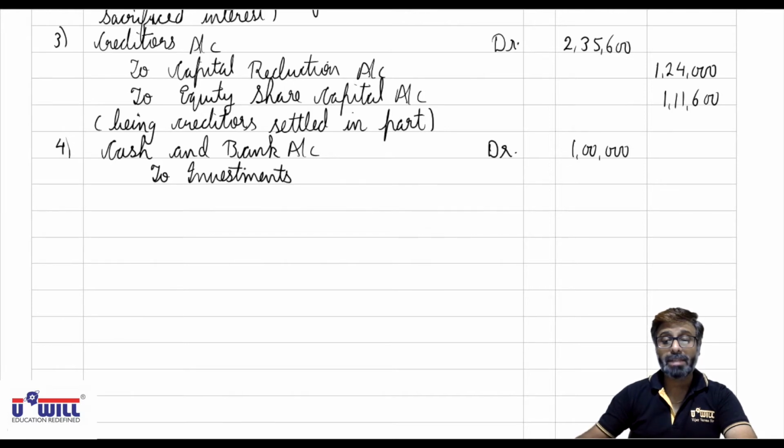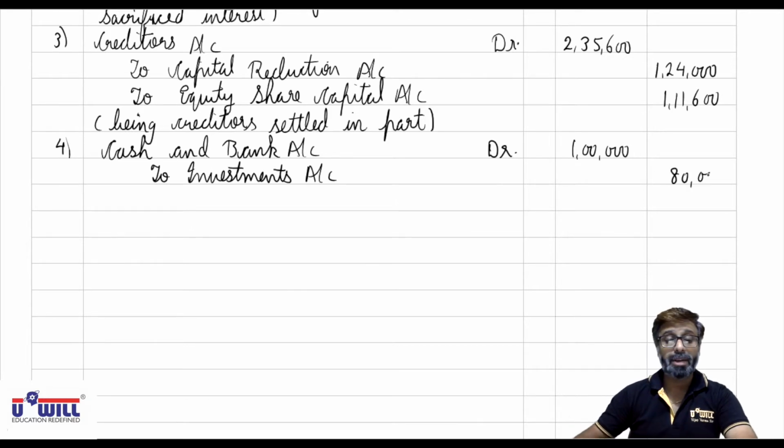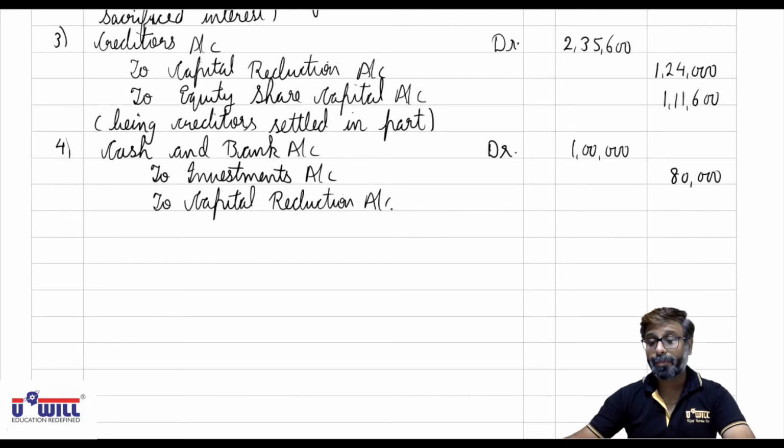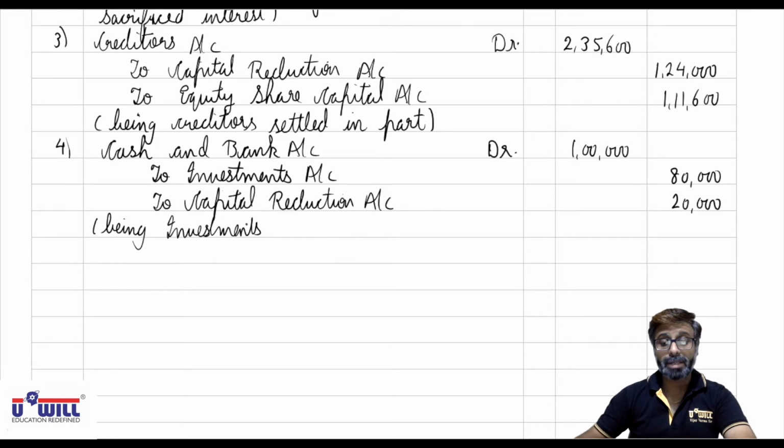To investments account 80,000 and profit of 20,000 will be transferred to capital reduction account. So to capital reduction account 20,000, being investments sold.